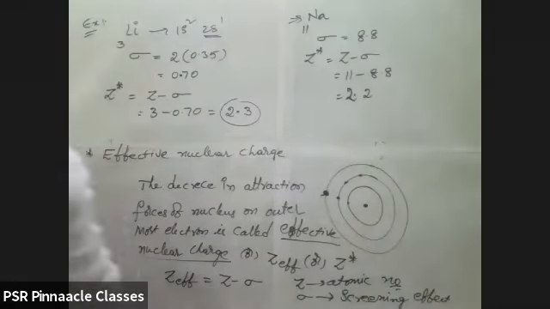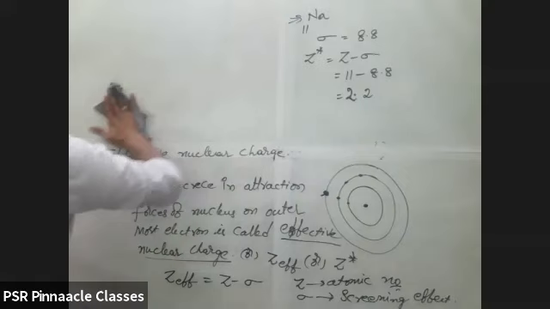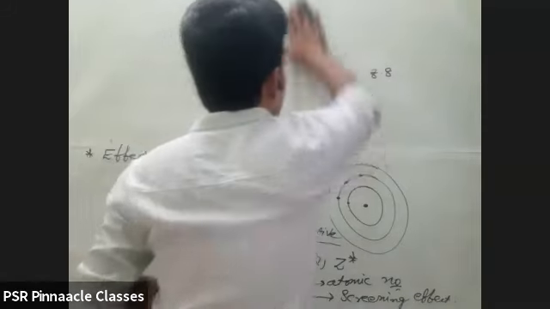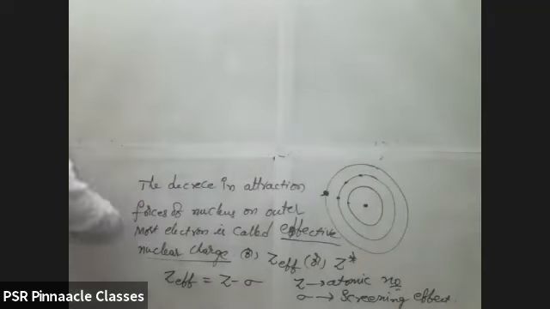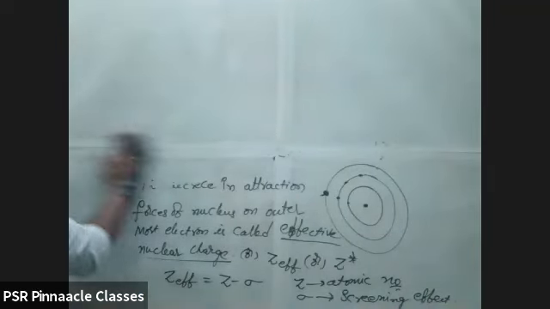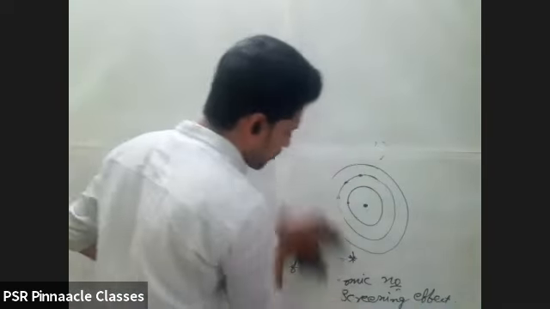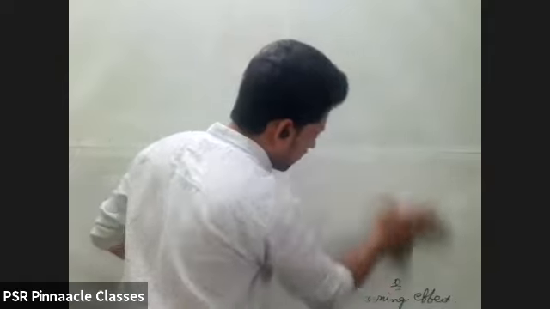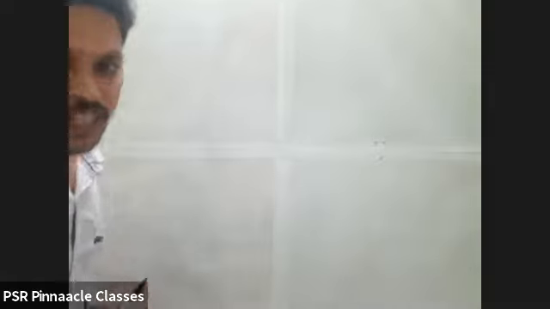Now, in periods and groups, how does it vary? Generally, the screening Z effective value, meaning the effective nuclear charge, varies in a period. In a period, it increases from left to right. In groups, it will increase from top to bottom. Right? In periods, the effective nuclear charge will increase from left to right.